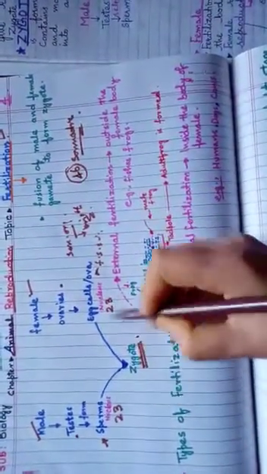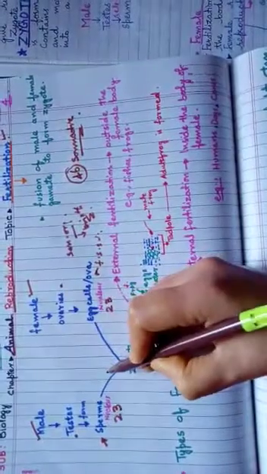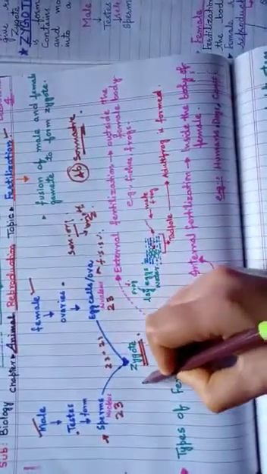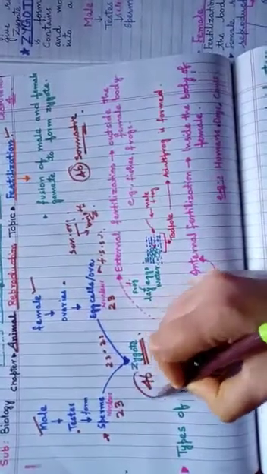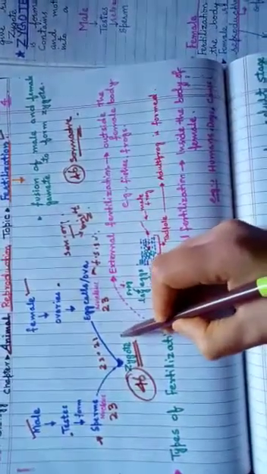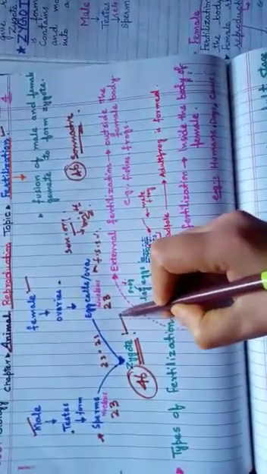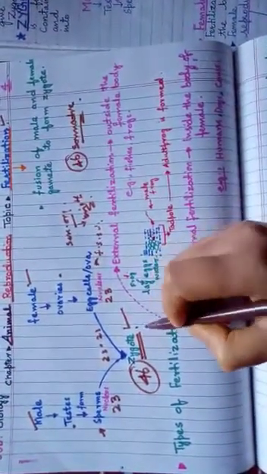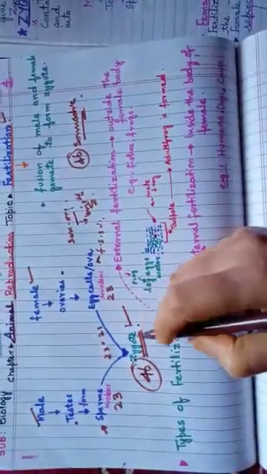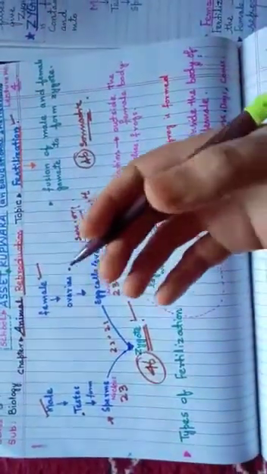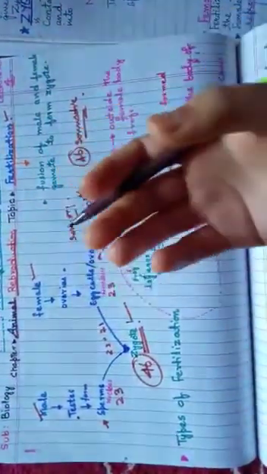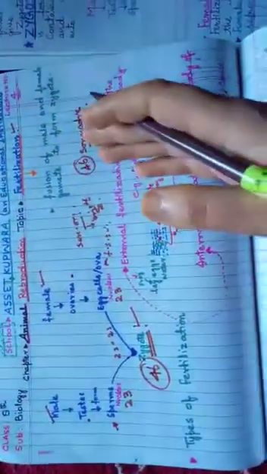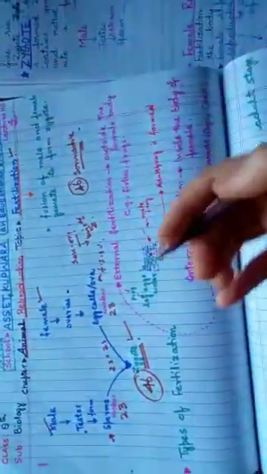Now, when these fuse, 23 will fuse with 23, and they will form 46 chromosomes. This zygote becomes a well developed cell with 46 chromosomes, which contain all the genes, all the information needed for the development of an individual.